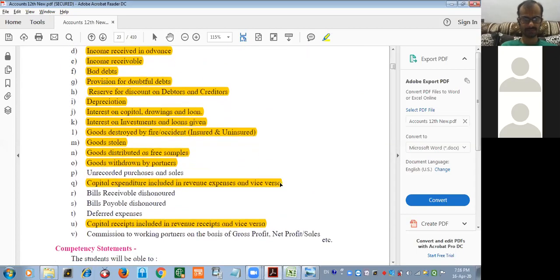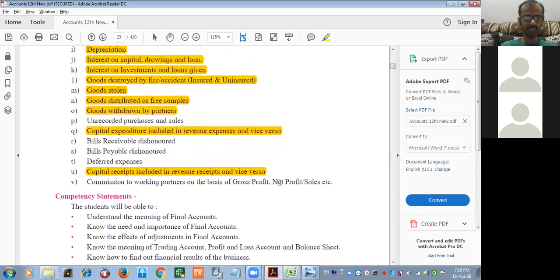Now, in this, the last one we have already seen: commission to working partners on the basis of gross profit, net profit and sales. In this current academic year, in the introduction of partnership, we have seen this adjustment, and these four adjustments we literally have to newly see. Okay?